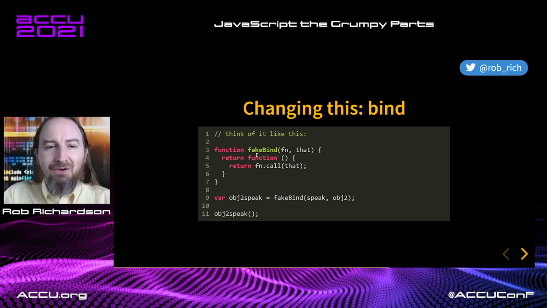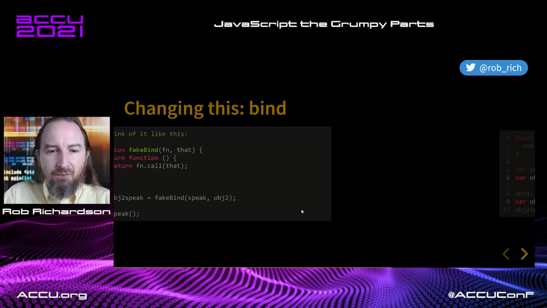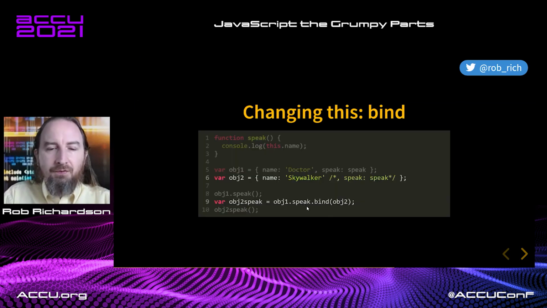That's cool. So now when we say obj2.speak, we know that obj2.speak bound to obj2 will have obj2 as the this that is right here. Now that isn't the real signature to bind. The real signature to bind is this, where we call it on a function: function.bind, and the object this that we want, much like apply, much like call. So now we're not defining our speak method here, but we can say obj1.speak.bind to obj2, and we now have this obj2 speak.